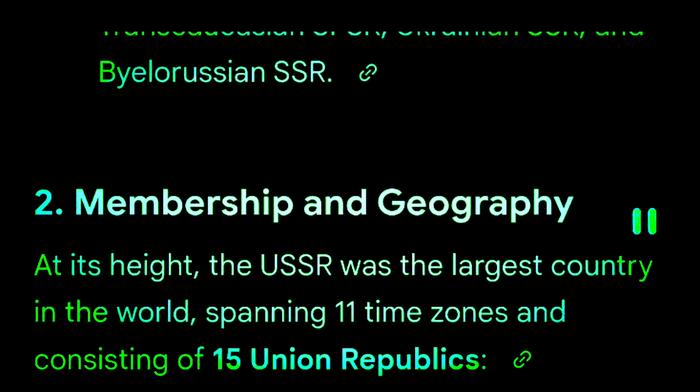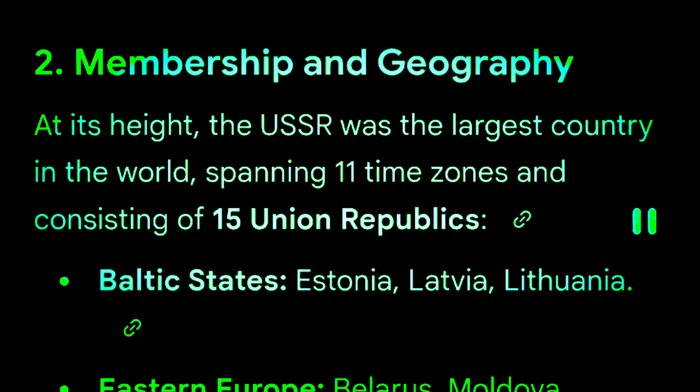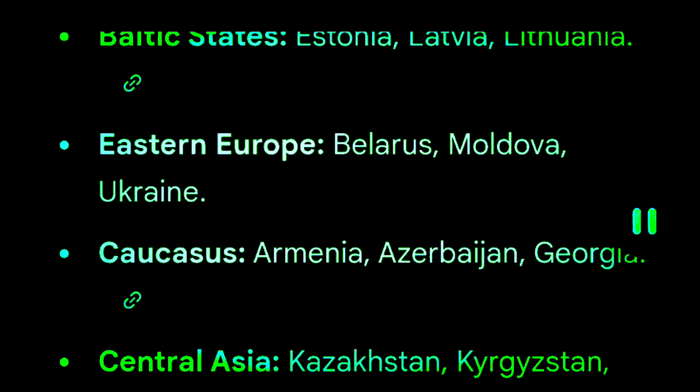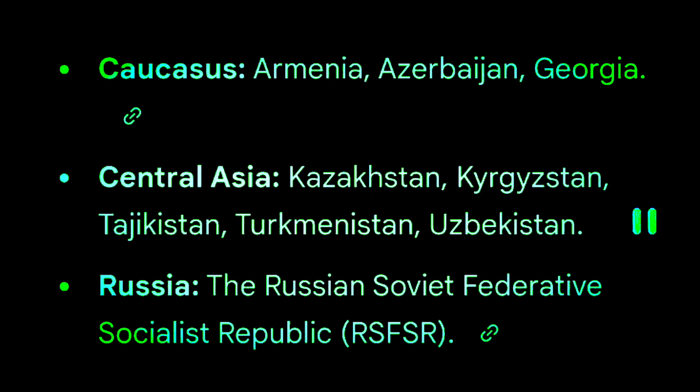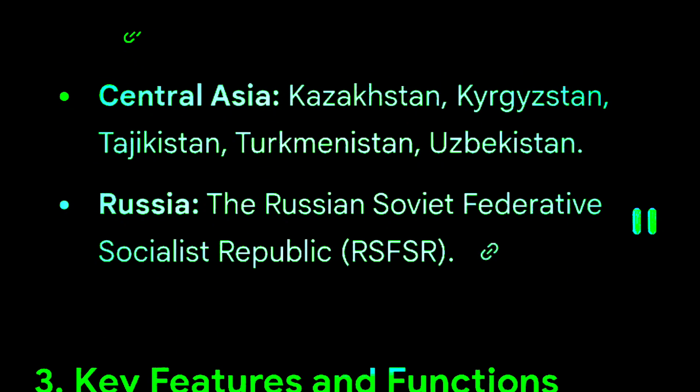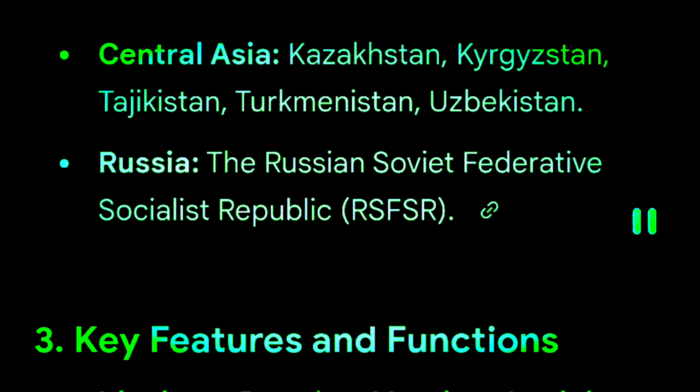2. Membership and geography. At its height, the USSR was the largest country in the world, spanning 11 time zones and consisting of 15 union republics. Baltic states: Estonia, Latvia, Lithuania. Eastern Europe: Belarus, Moldova, Ukraine. Caucasus: Armenia, Azerbaijan, Georgia. Central Asia: Kazakhstan, Kyrgyzstan, Tajikistan, Turkmenistan, Uzbekistan. Russia: the Russian Soviet Federative Socialist Republic, RSFSR.